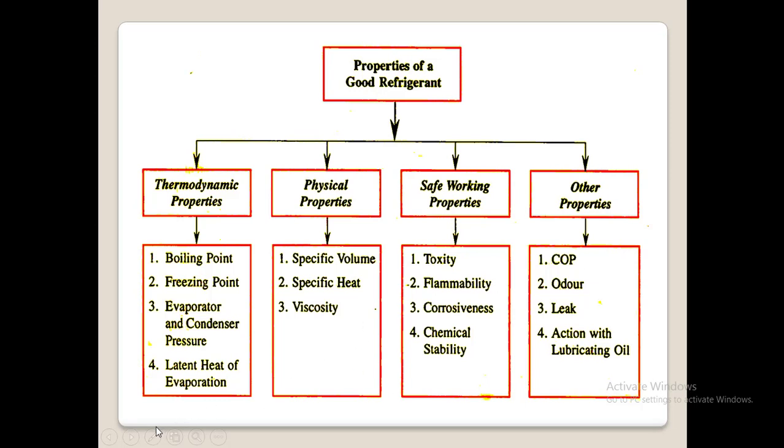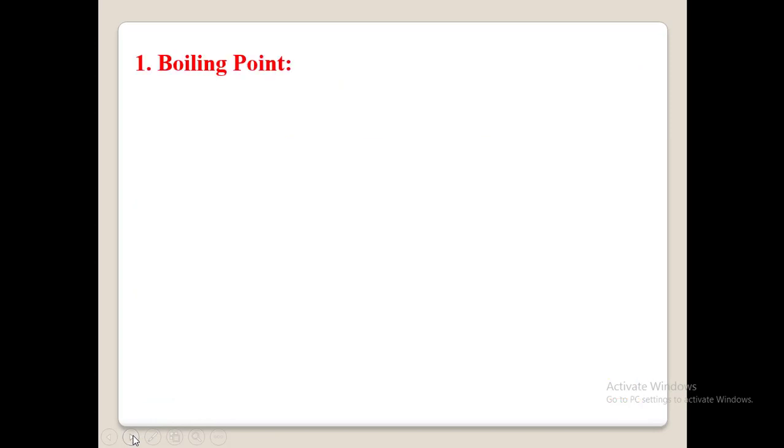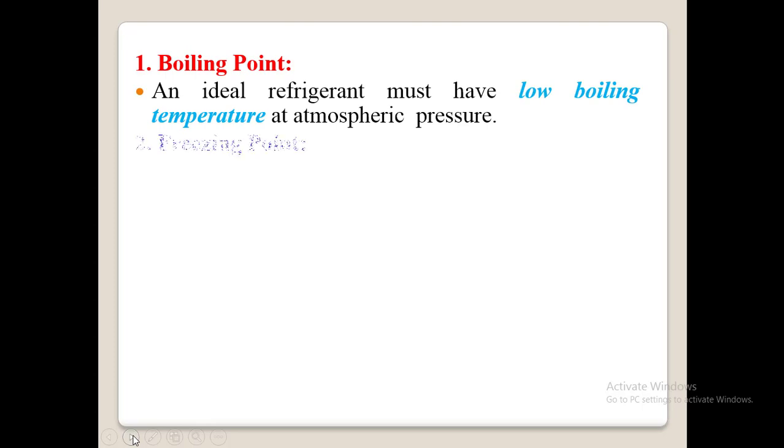So let us discuss one by one the desirable properties of a good refrigerant. First, we have the boiling point. An ideal refrigerant must have a low boiling temperature at atmospheric pressure. So write that the first property, boiling point: an ideal refrigerant must have a low boiling point. When it has a low boiling point, as soon as it reaches the evaporator, it starts to boil at a lower temperature itself. So it absorbs more and more heat from the compartment.